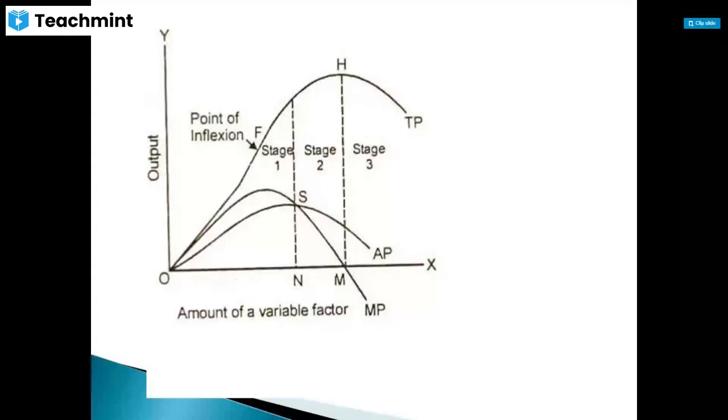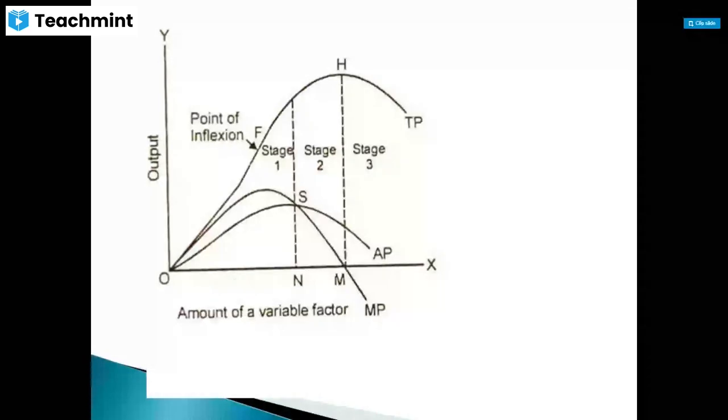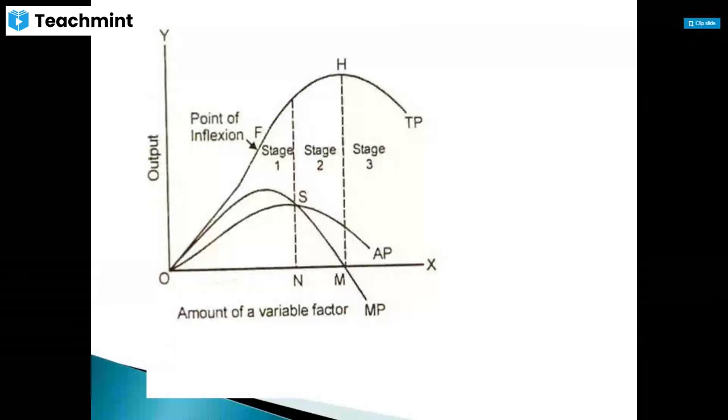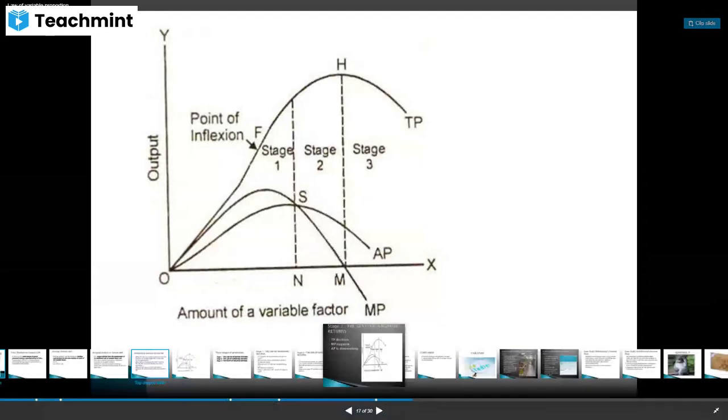So before point S, MP is greater than AP. At point S, MP is equal to AP. And after S, AP is greater than MP.